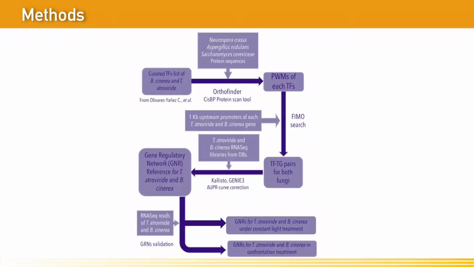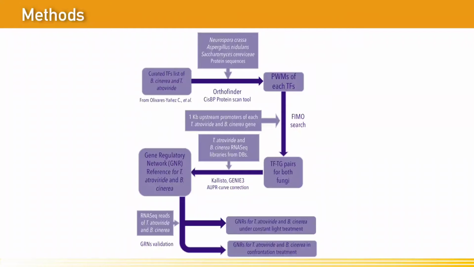Using protein sequences from fungal model organisms and experimental regulatory information from their transcription factors, we obtained DNA binding site preference motifs as position weight matrices for Trichoderma and Botrytis. Taking promoter sequences from each Trichoderma and Botrytis gene and the PWMs obtained above, through FIMO we calculated all regulatory pairs of transcription factors and their target genes.